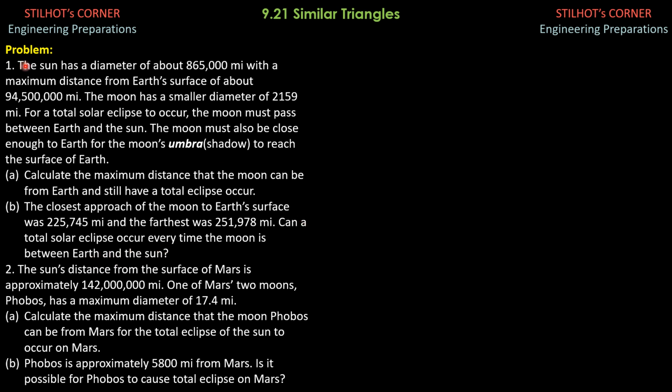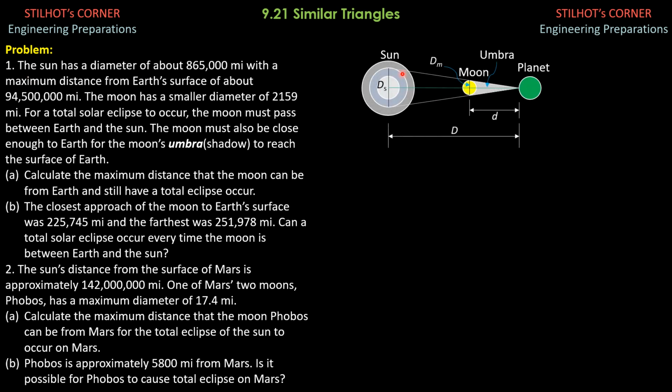So let's focus first on problem 1. So this is the guide figure. We have the Sun here, the diameter of the Sun denoted by capital D sub S. Then this is the Moon in between the Sun and any planet, and in this problem, the Earth. The diameter of the Moon is denoted by capital D sub M. This is the umbra.